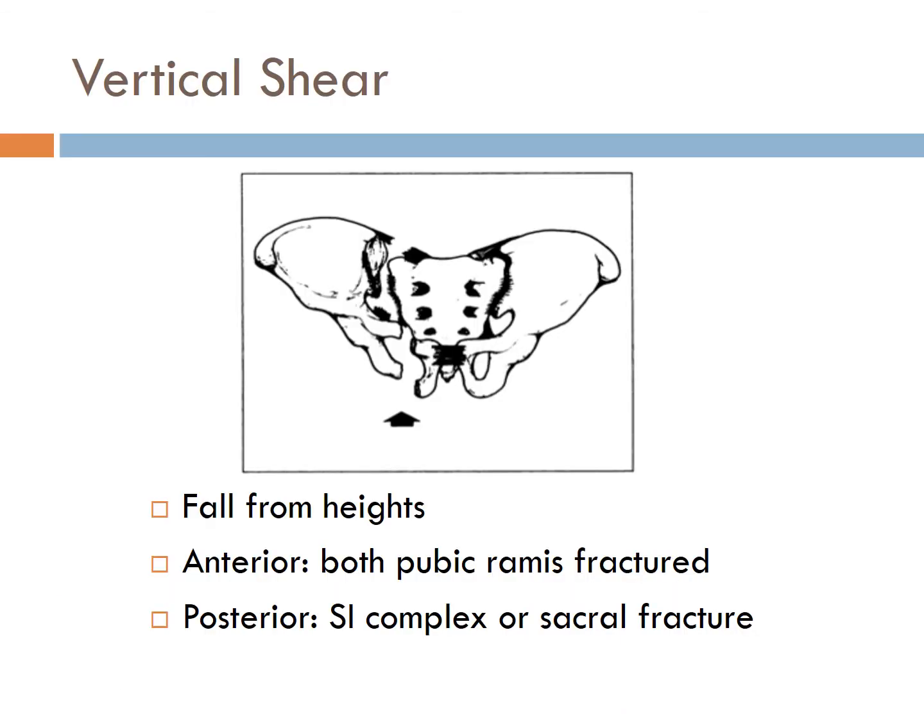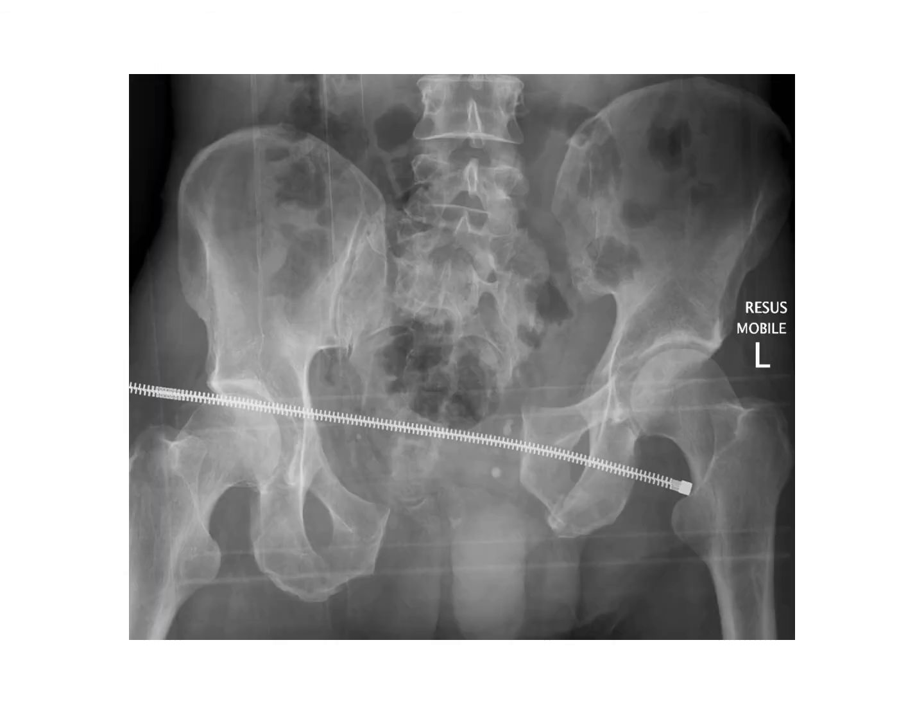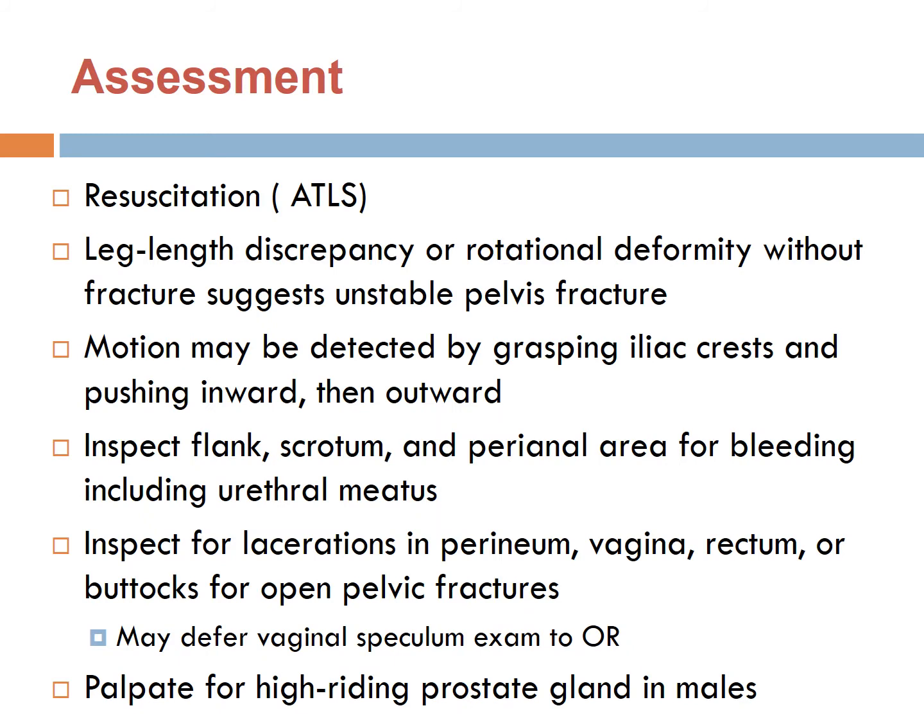And lastly, according to the Young classification, there is vertical shear, which is rotationally and vertically unstable fractures. This example of the vertical shear fractures at the left side, of course, we can find this is an unstable fracture. How can we manage these patients with unstable pelvic fractures?